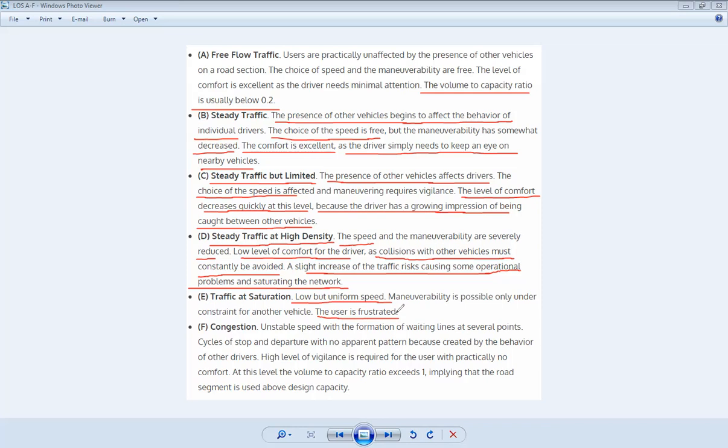The last level of service, which is known as the worst quality service, is a congestion where there is an unstable speed. High level of vigilance is required for the users with no comfort. So at this level, the volume to capacity ratio exceeds 1. When your volume to capacity ratio is exceeding, there is no kind of comfort.